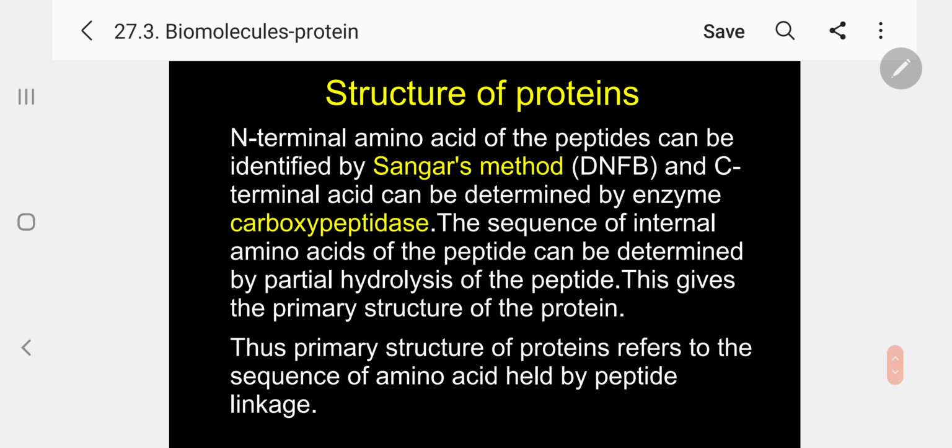N-terminal amino acids of peptides can be identified by Sanger's reagent method. What is Sanger's reagent? Dinitrofluorobenzene. Kindly follow.